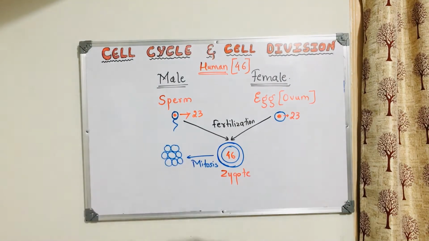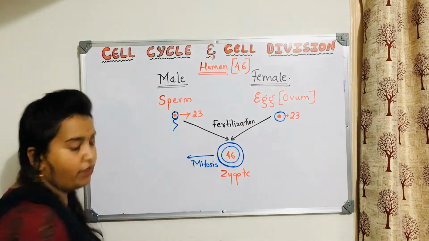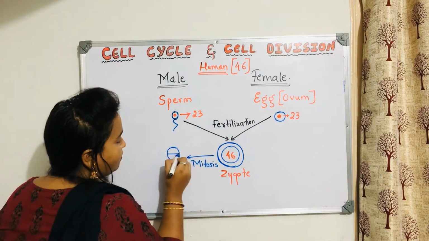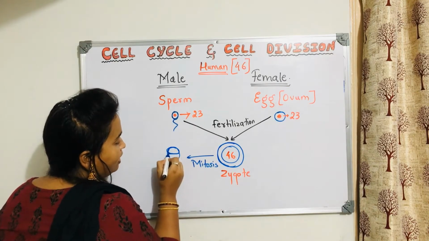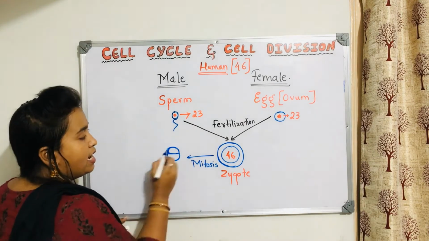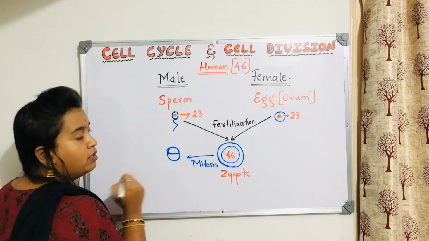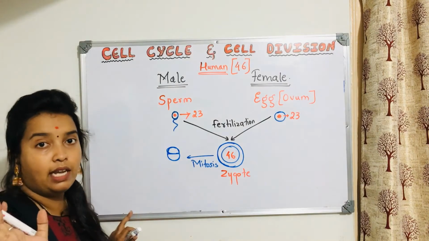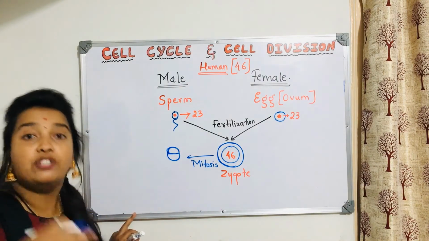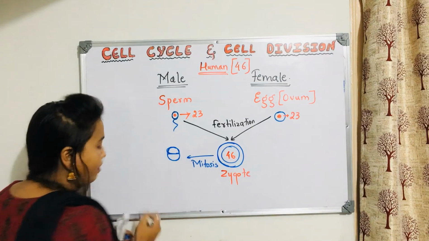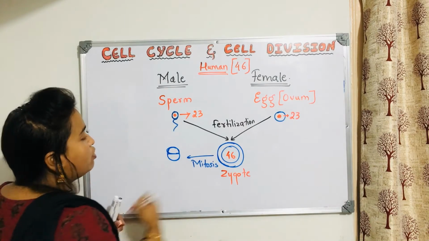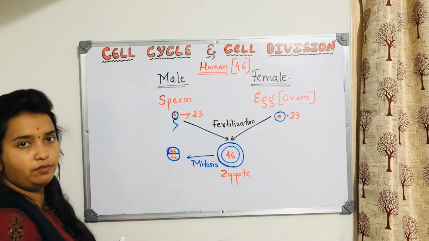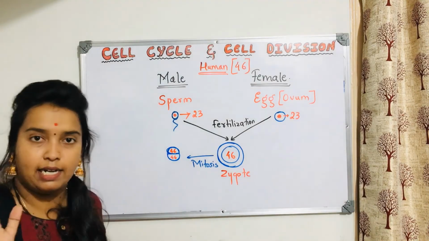Again, you people should not get confused here. See here, first it will divide into 2 like this. This is one cell and this is one cell. Now what will be the number of chromosomes in both the daughter cells? As it is mitosis, it will not be 23. It is mitosis, an equational division. So in this cell also the number of chromosomes is 46, and here also it is 46. I think you people are understanding what I am trying to say.